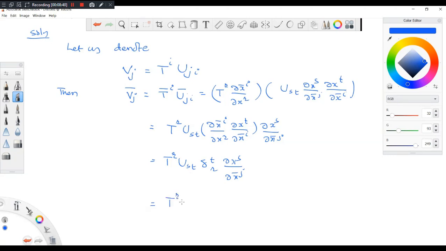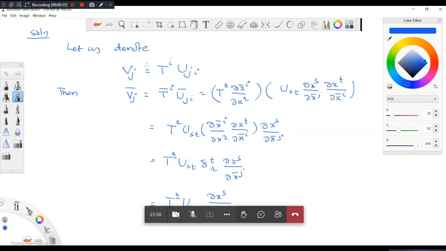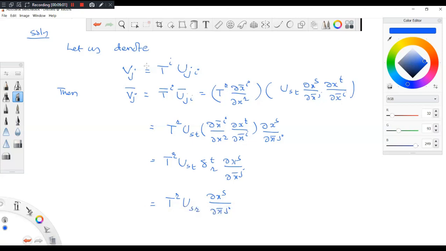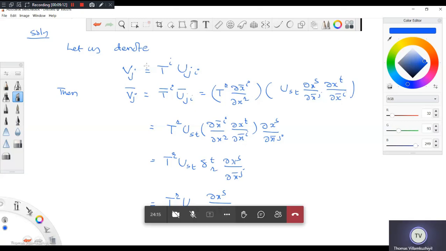This is TR USR, del XS by del X bar J. Now you see, according to this kind of notation, what is this? This is nothing but VS del XS by del X bar J.